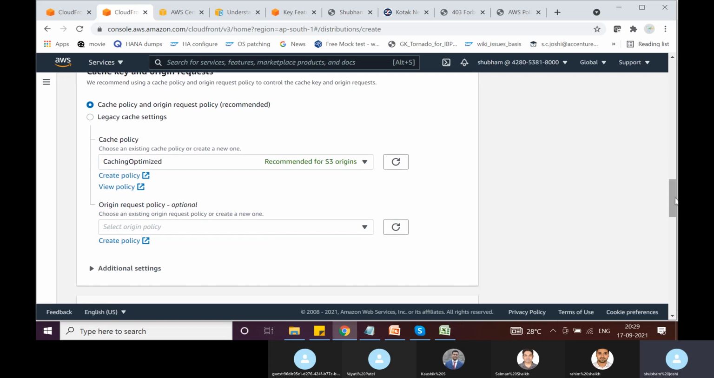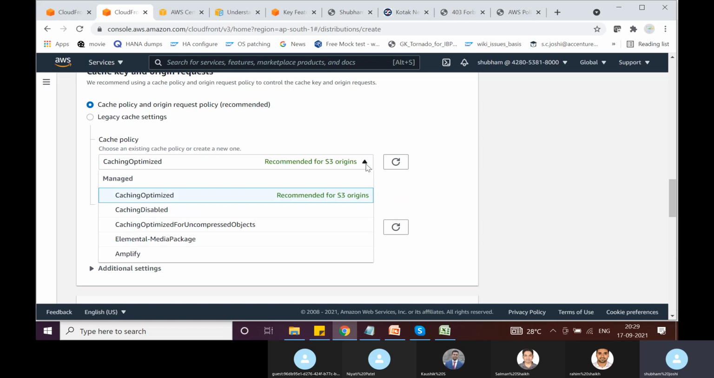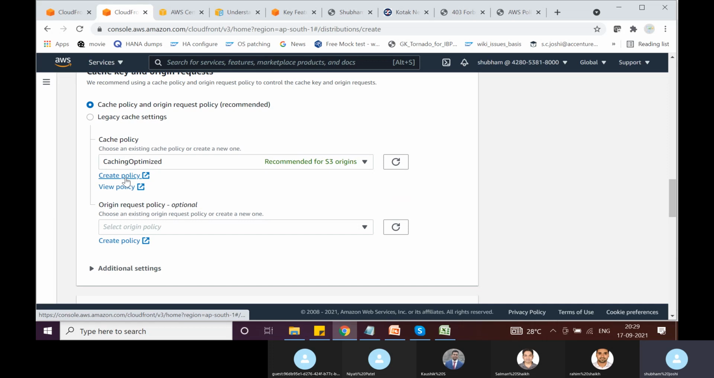And then this caching policy, we are already aware that there are several caching policies which AWS has pre-created for us, but we can also create our own custom policy. We can say create policy, and we can basically specify what CloudFront should consider while computing the cache key, whether or not CloudFront should consider HTTP headers, whether CloudFront should consider any query string parameters, or whether it should consider any cookies.